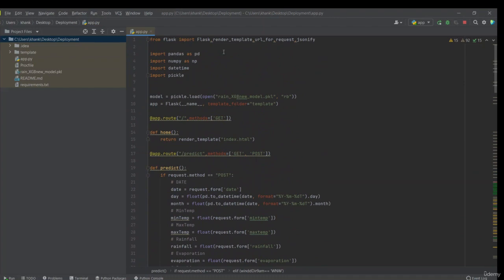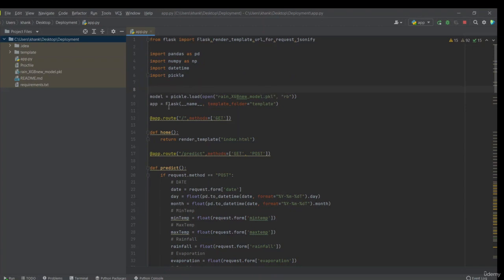These are the basic libraries we have to import from Flask: Flask, render_template, url_for, request, jsonify. Then we import pandas, numpy, datetime, and pickle, which are required for our data processing part. Now we'll load our model with pickle.load, and this will load our model.